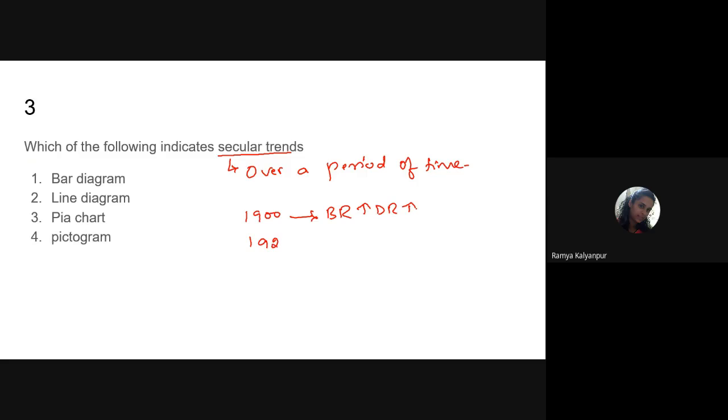Maybe around 1911 again birth rate reduced but death rate increased. Then in 1921, what happened? Birth rate was less and death rate was tremendously more. Now, as years went on, in 2011 birth rate is equal to death rate.